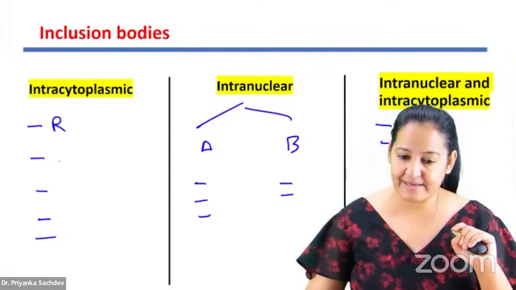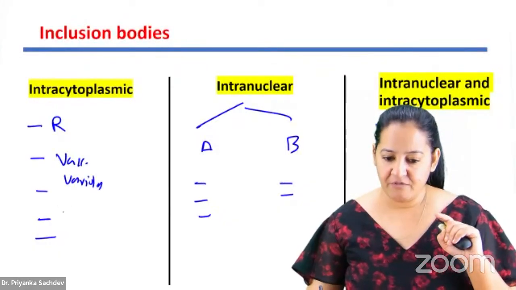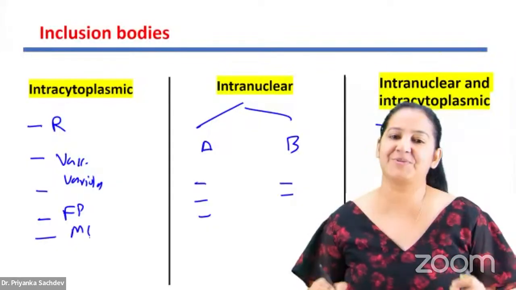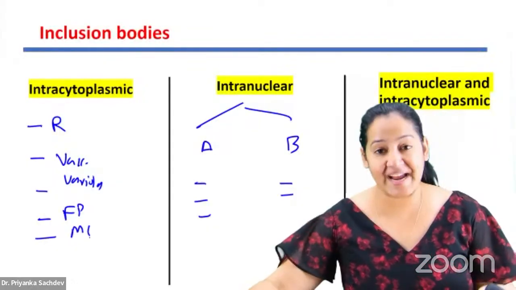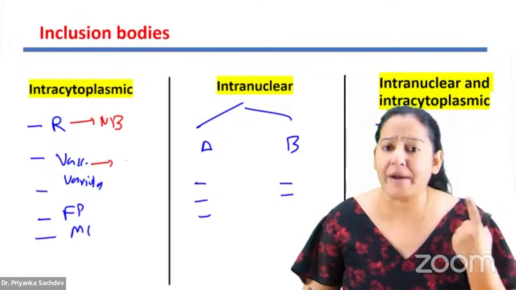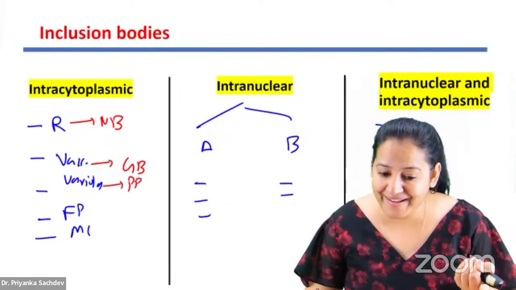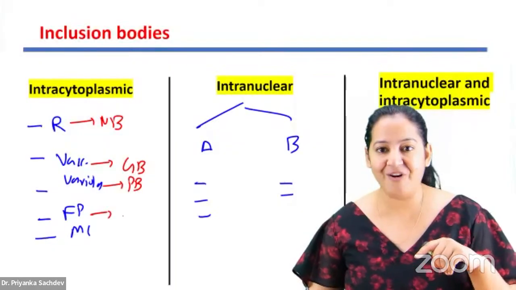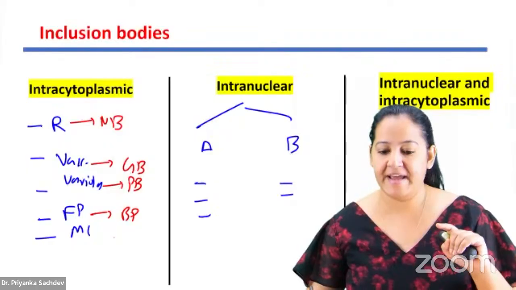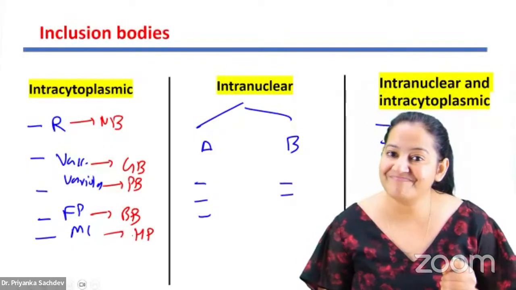In intracytoplasmic: rabies, vaccinia, variola, fowl pox and molluscum contagiosum. Tell me the name of the scientist correspondingly. Rabies is known as Negri body. Vaccinia, Jenner has a vaccine, so Guarnieri body. Variola, Paschen body. Fowl pox is known as Bollinger body. And molluscum contagiosum, Henderson-Paterson body. This is how you have to learn.